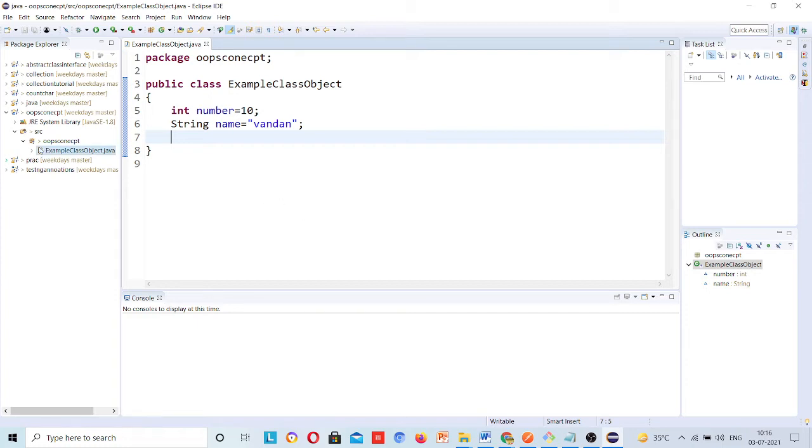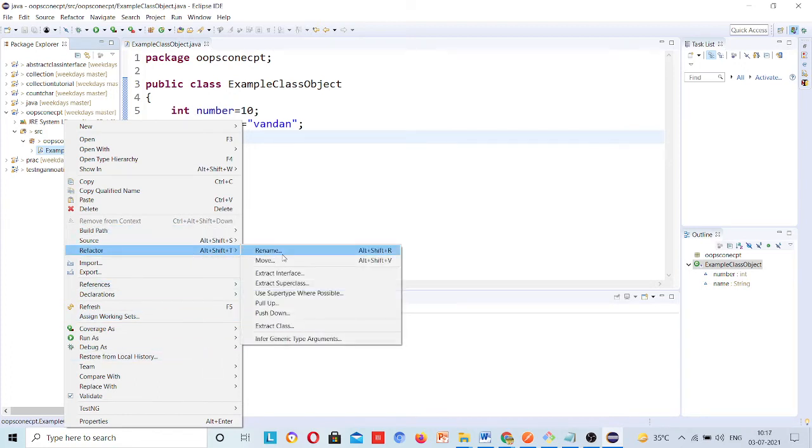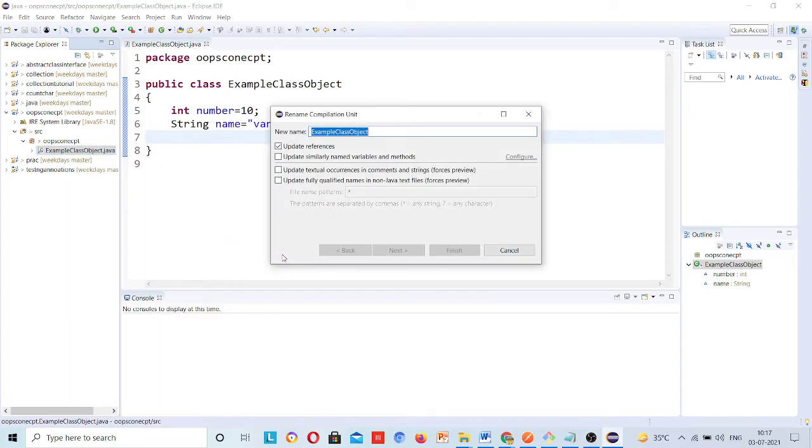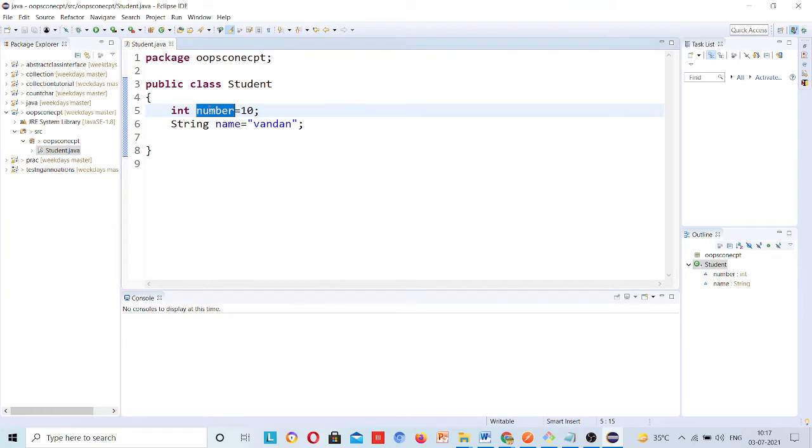Okay, so here I will make this student. If you want to change, just go refactor, rename, and student, so it will be more understandable to you. Okay, class name is changed, so student roll number I will give here, and n will be capital. This is a good way to practice variable names.